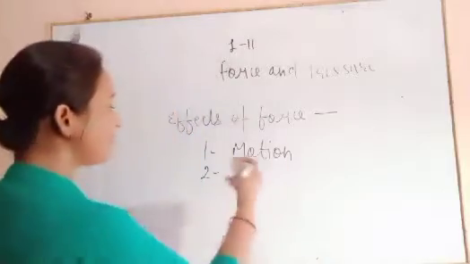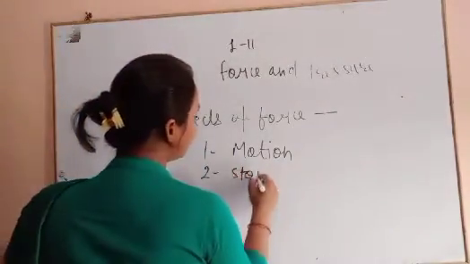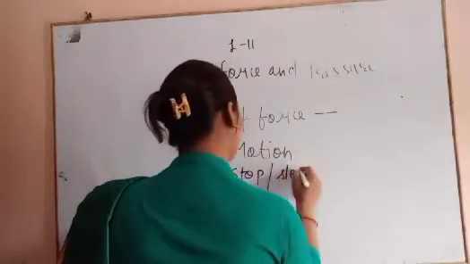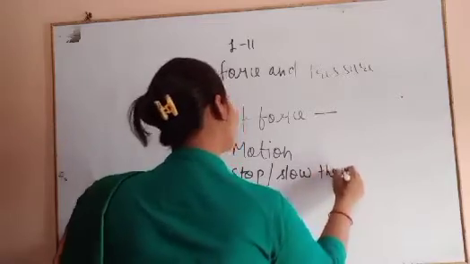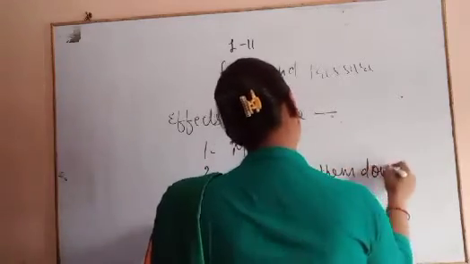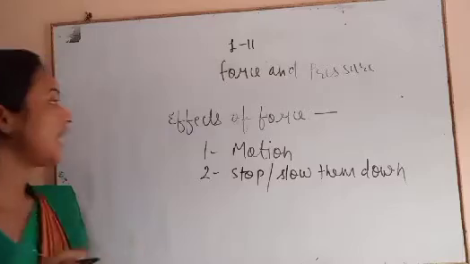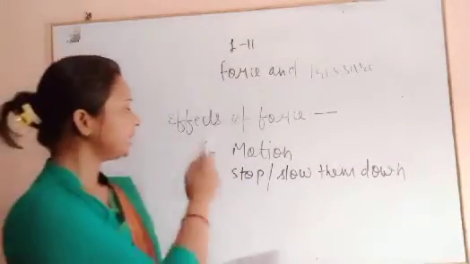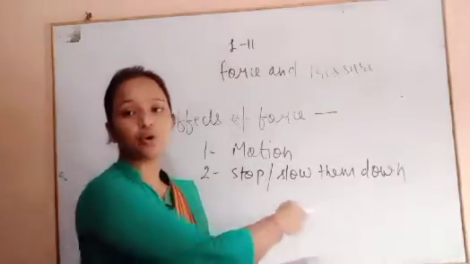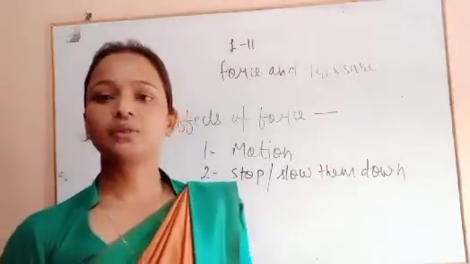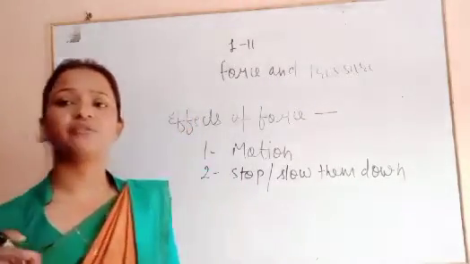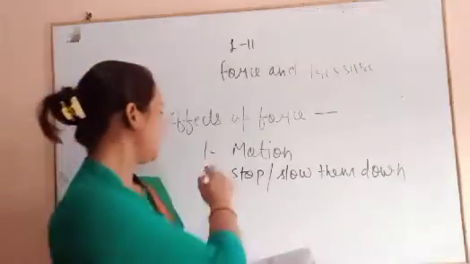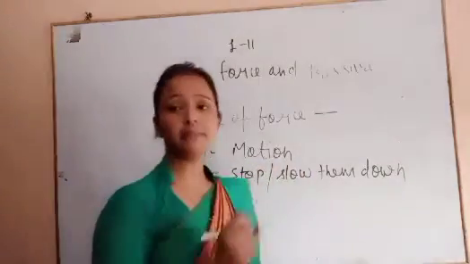It can make a moving object stop or slow down. So the second effect of force is that it can stop moving objects or slow them down.